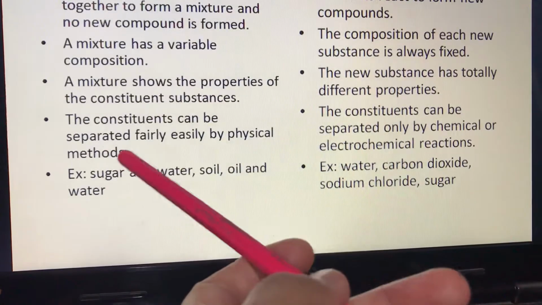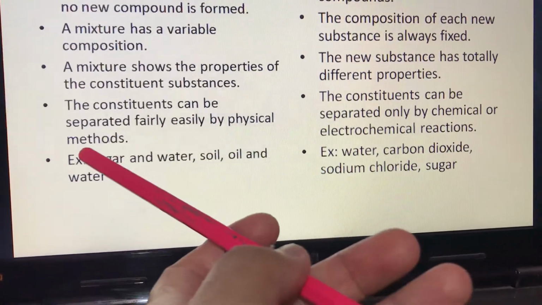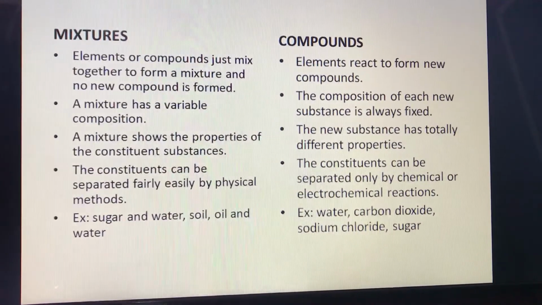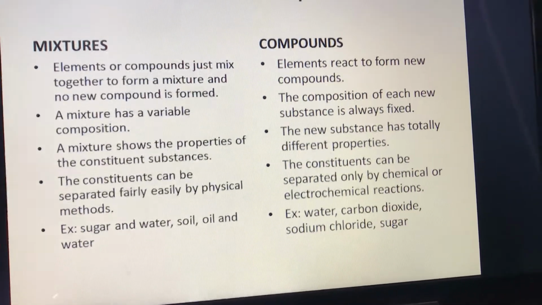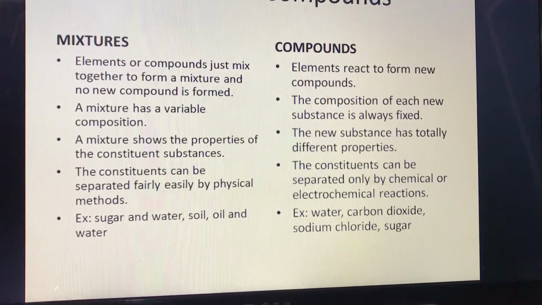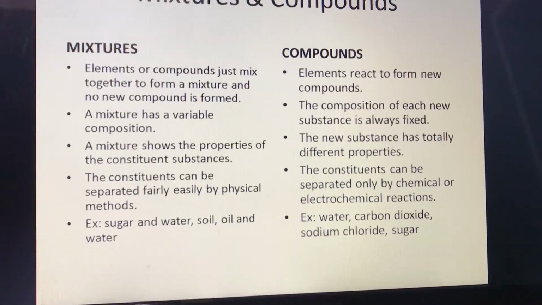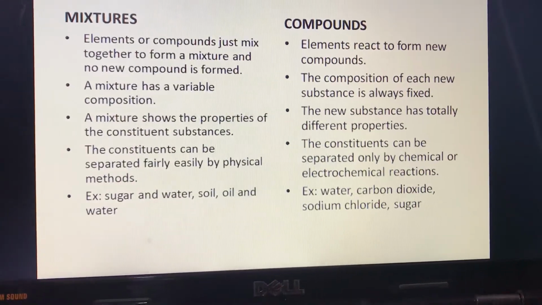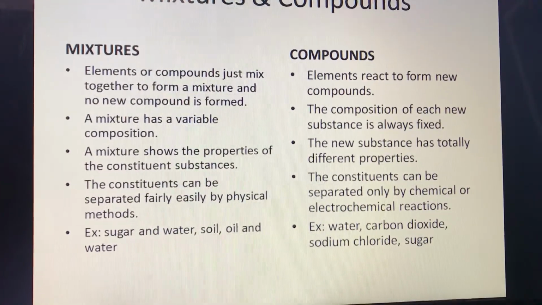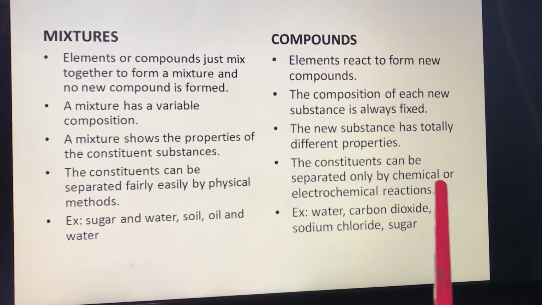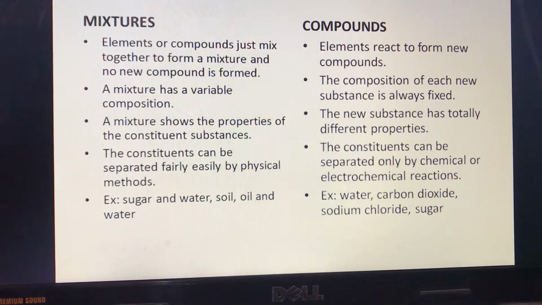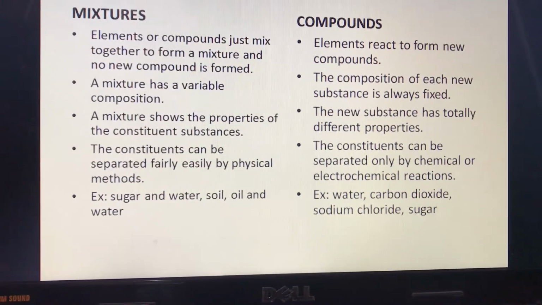The constituents of a mixture can be fairly easily separated by physical methods. So we can use any physical methods to separate them. So for example, if we mix iron powder and sulfur powder, how can we separate the iron powder from it? Yes, very easily by using a magnet. Okay, but when they form a compound which is iron sulfide, then we cannot separate the constituents by using a magnet. Okay, so constituents can be separated only by chemical or electrochemical reactions. By only some chemical or electrochemical process only we can separate the constituents.